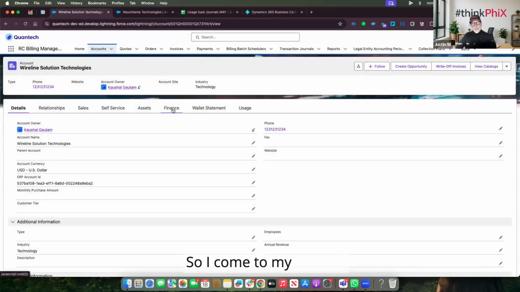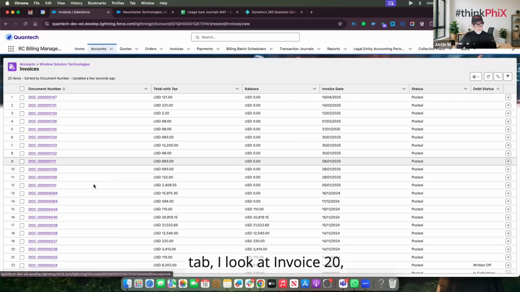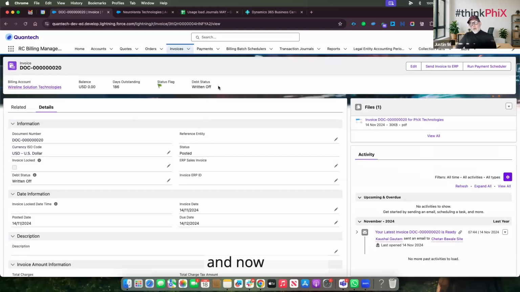So I come to my finance tab. I look at invoice 20. And now I can see that this invoice has been written off. I have very little time left. What I want to show you now is the really powerful part.